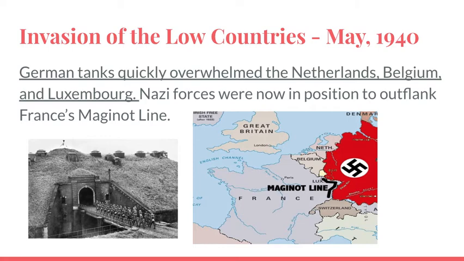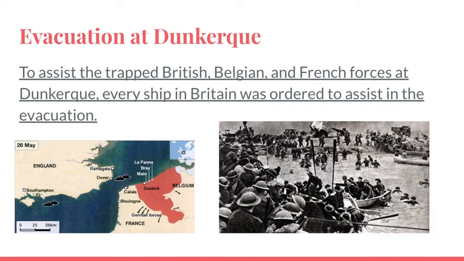You can see the Maginot Line is down here, and it's in France. And the idea is that it's going to stop Germans from coming in. So the Germans just go around the line, much like they did in World War I. So it's surprising that people don't learn from these things. But they come around with their tanks. They take over these countries quickly. And the French are quickly overwhelmed by the new German fighting tanks, which are the best in the world. The British that had shown up to support the French after the declaration of war, they now are trapped.